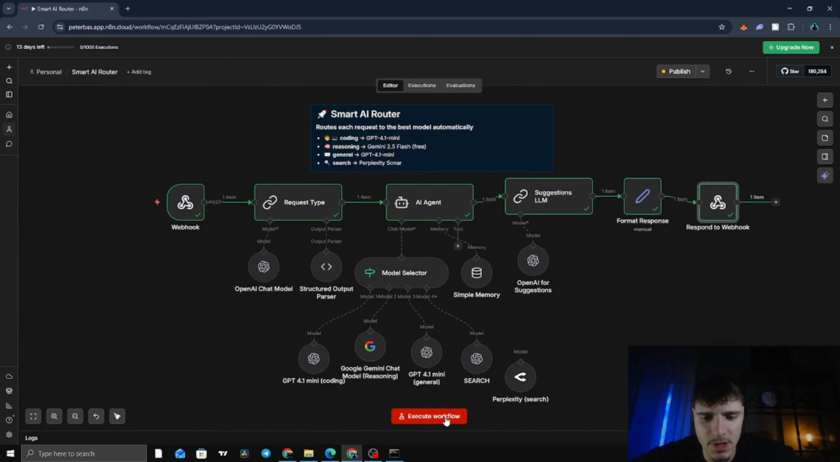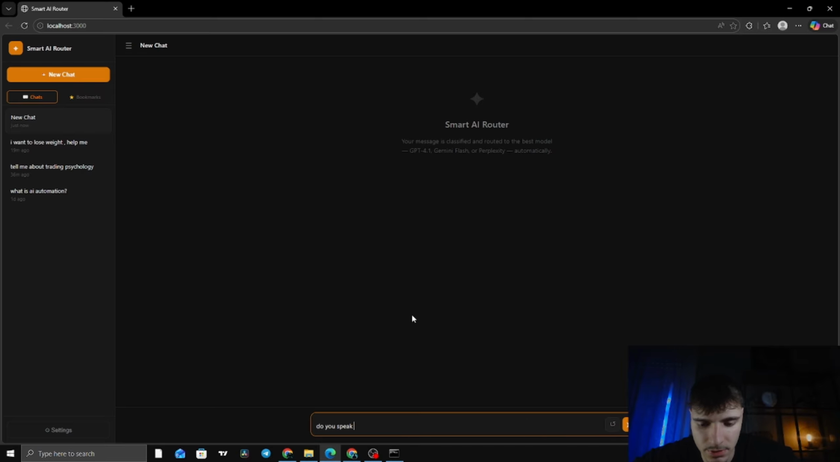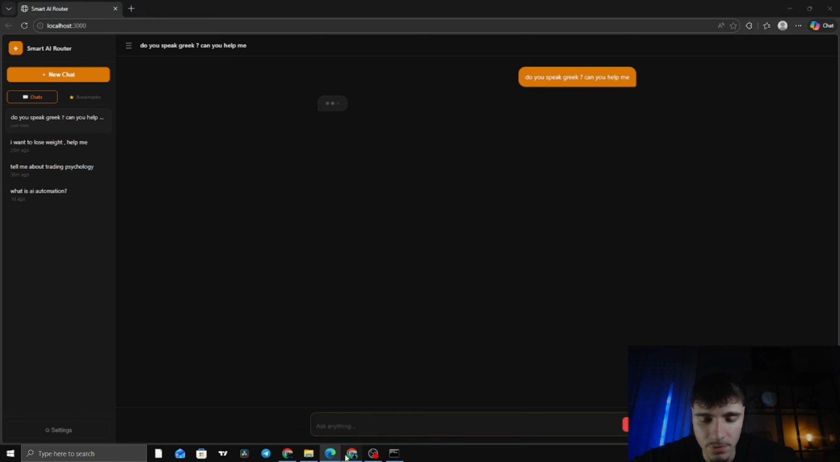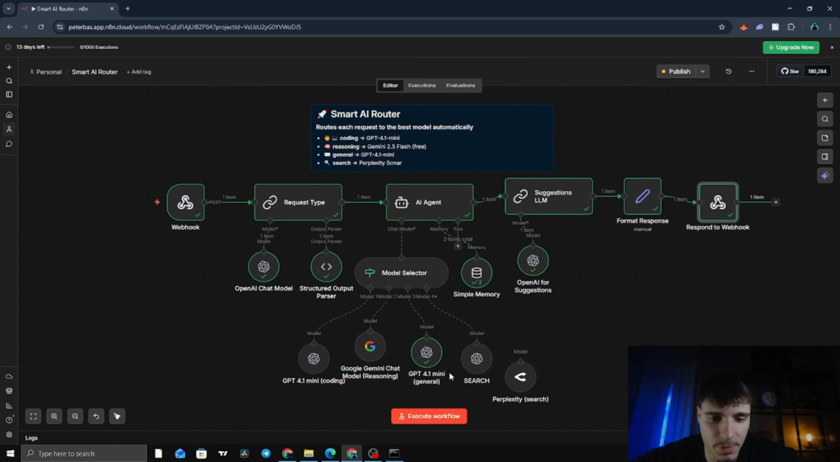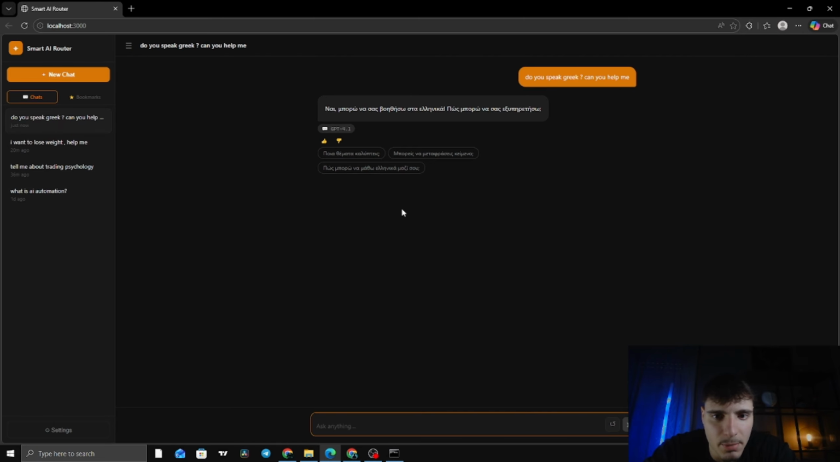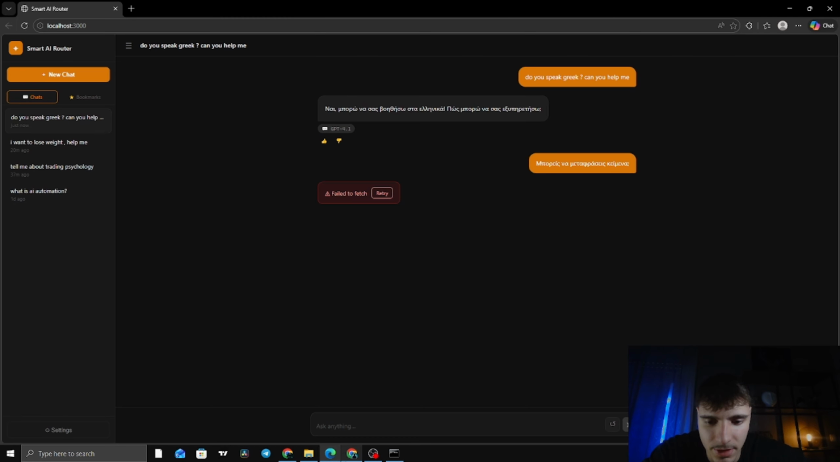And one last step, execute workflow. Do you speak Greek? So yeah, it used GPT 4.1 mini. So here it says, ναι, μπορώ να σας βοηθήσω στα ελληνικά, πώς μπορώ να σας εξυπηρετήσω. For example, I use this one. I need to click execute workflow.